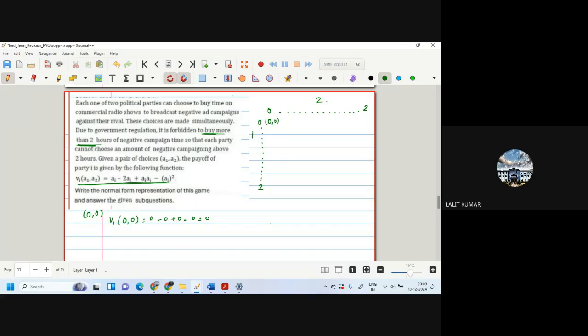Take an example (1, 2) just to explain. Here V1(1, 2) will become A1 minus 2A2 plus A1A2 minus A1 square, which is 1 minus 4 plus 2 minus 1, so this becomes minus 2. For V2(1, 2), this will become 2 minus 2 plus 2 minus 4, which also becomes minus 2. So this is just an example of how the values will come. But this is a continuous one, so here we don't have the discrete ones.